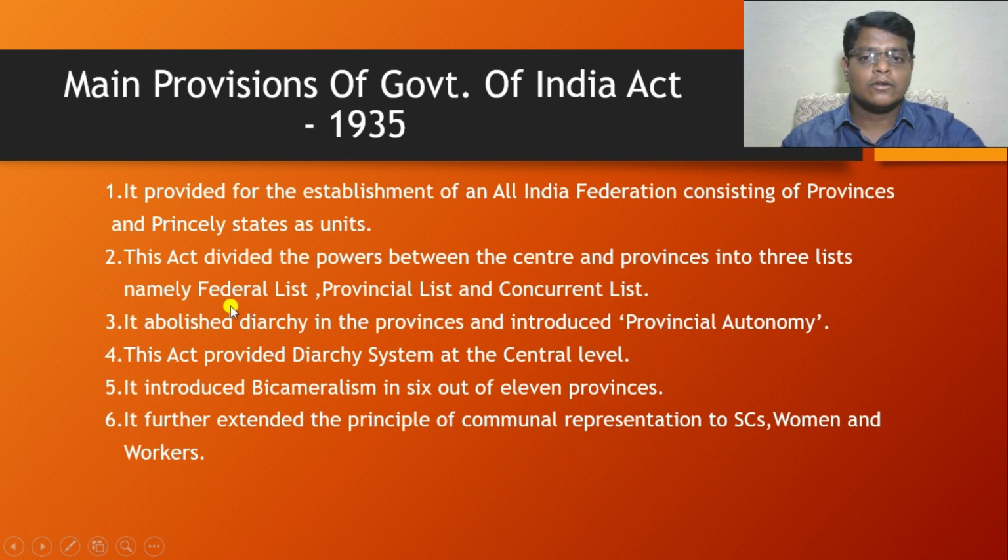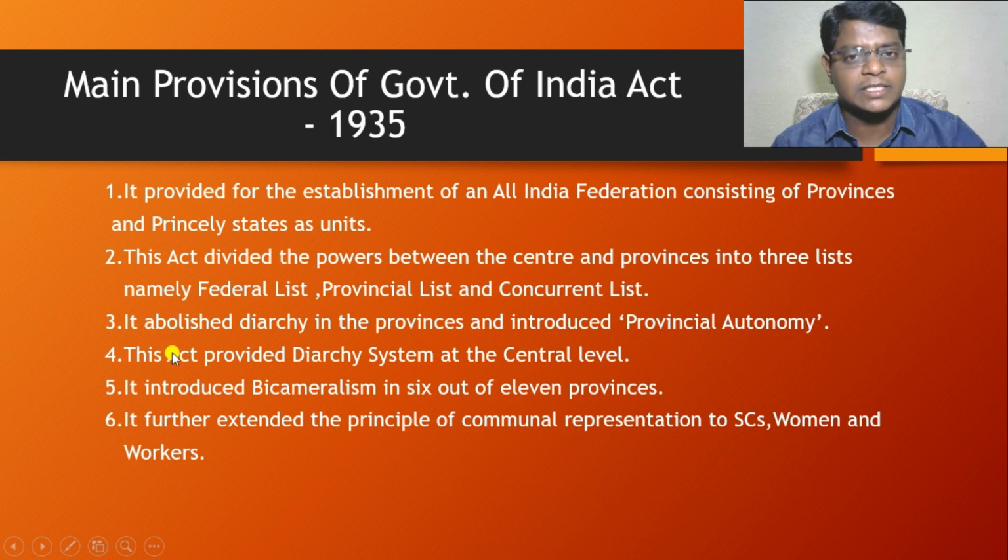So these are the lists which were divided by the Government of India Act 1935. What are the lists? The federal list, or nothing but the union list, the provincial list, and at the same time the concurrent list. The next provision is the abolition of the diarchy system in the provinces, and at the same time the introduction of provincial autonomy. So you know very well, the diarchy system was introduced by the Act of 1919 at which level? Provincial level.